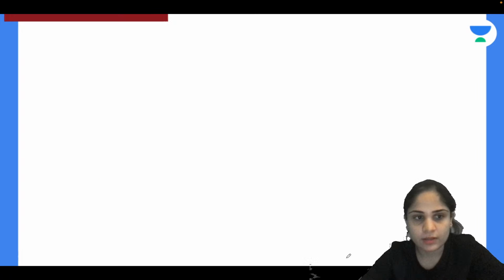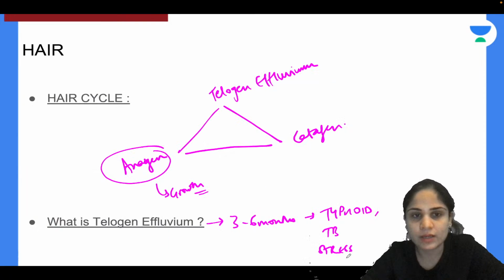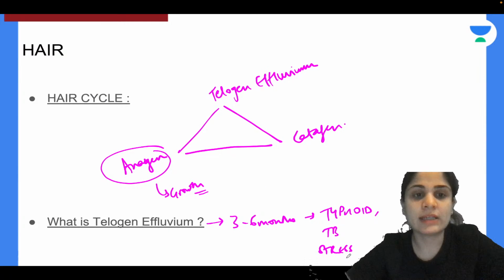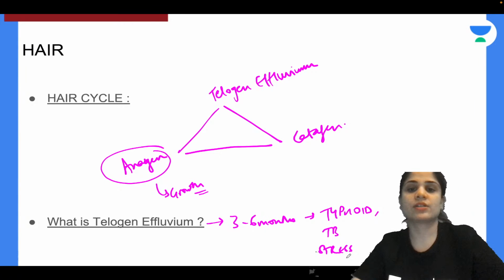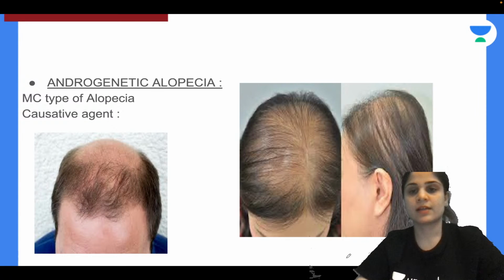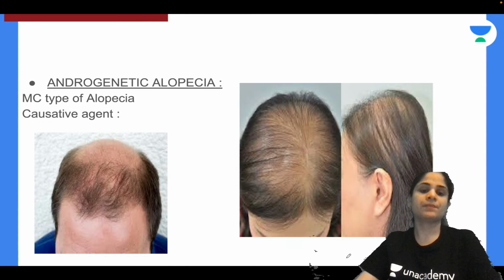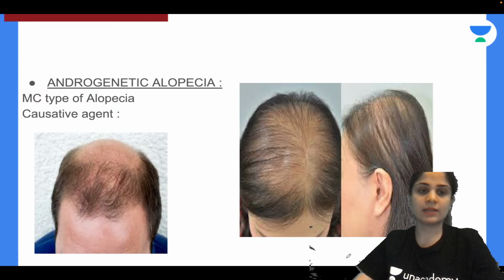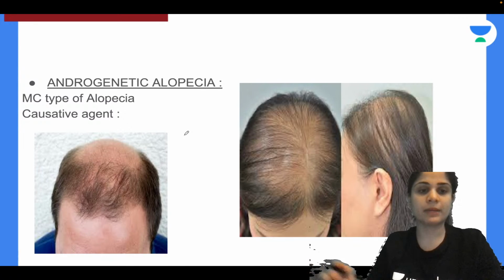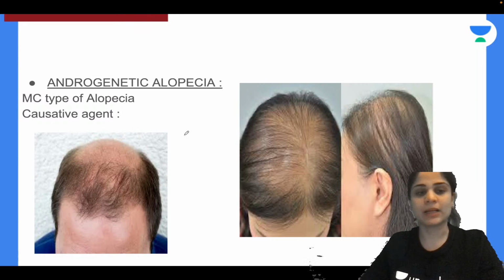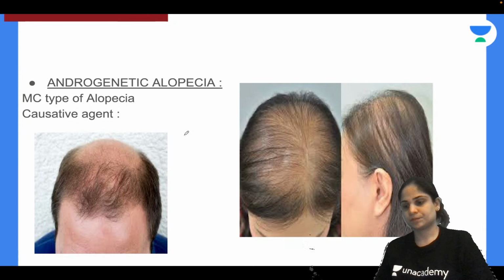Alright. Okay, now moving back to our hair. So we had discussed the three phases of the hair cycle: anagen, catagen and telogen effluvium phase. Now you have to tell me about the alopecia. So this is the typical type of androgenetic alopecia that you see in males and in females. You have to tell me what is the specific difference between the male pattern hair baldness and the female pattern hair baldness.